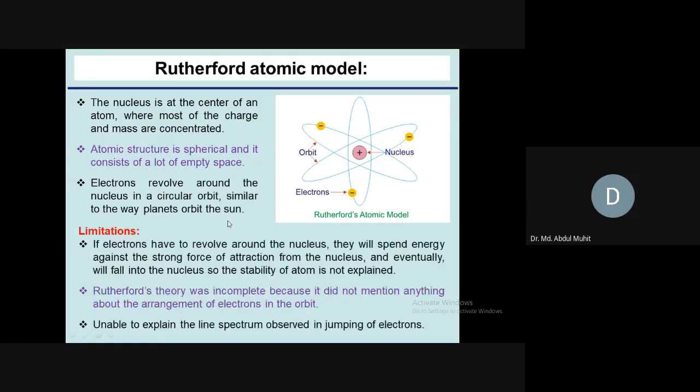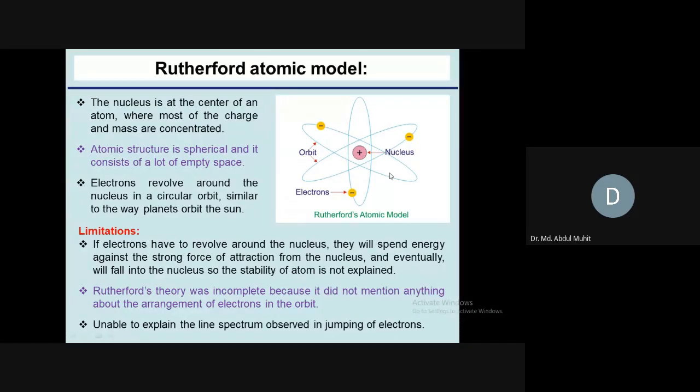There are some limitations too in the Rutherford atomic model. The limitations are, if a charged particle moves in a circular orbit, it will decrease its energy. It was first proposed by Maxwell. Maxwell proposed this theory that if a charged particle moves around the nucleus, then it will decrease its energy. So ultimately what will happen? This electron will move around here. Ultimately it will fall into the nucleus.